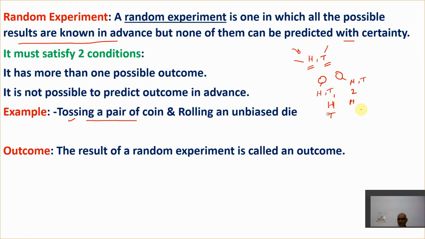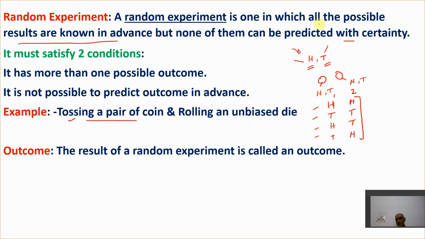The next possibility is that on both the coins, the tail side will come. Yes, this is one possibility. Now the third possibility: on one coin head has come, on the other coin tail has come. Or one more possibility: on one coin tail has come and on the other coin head has come. So these are the four possibilities when we toss a pair of coins. We know these are the possible results. So this is a random experiment. Why? Because we have so many outcomes here, these four outcomes.